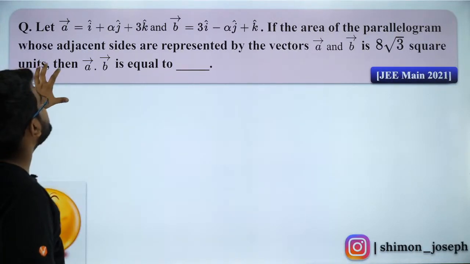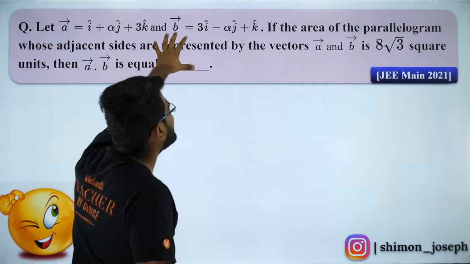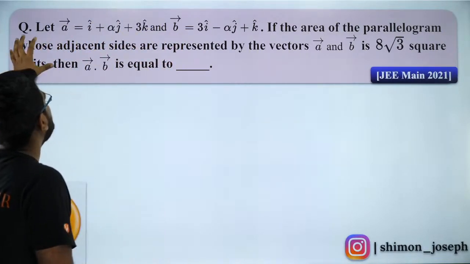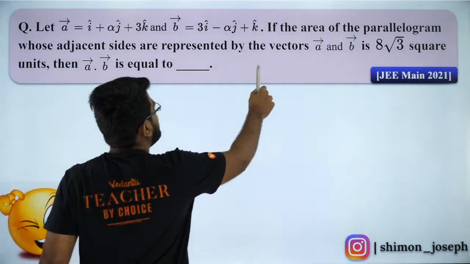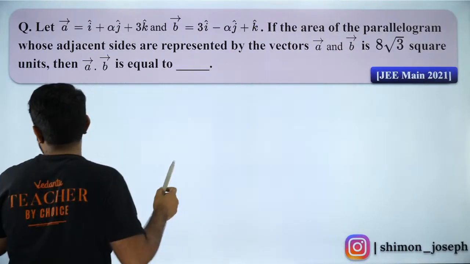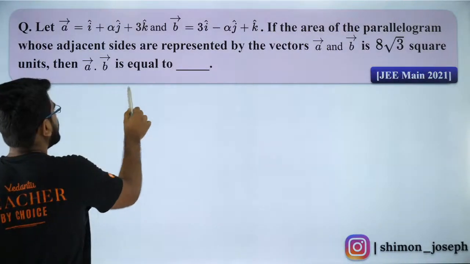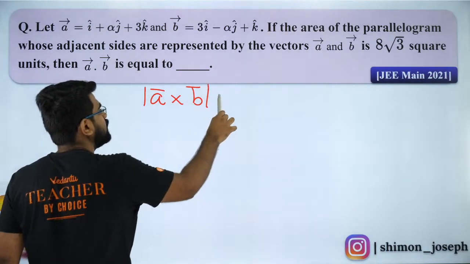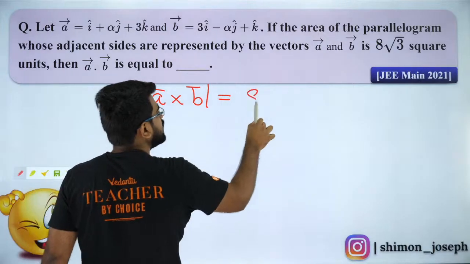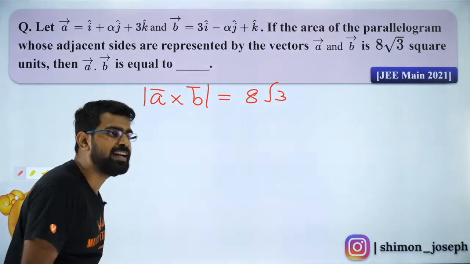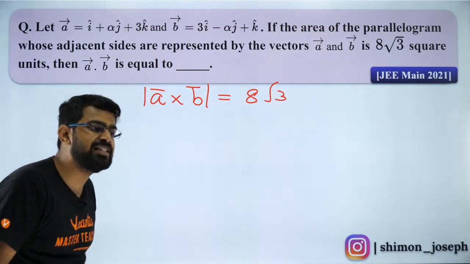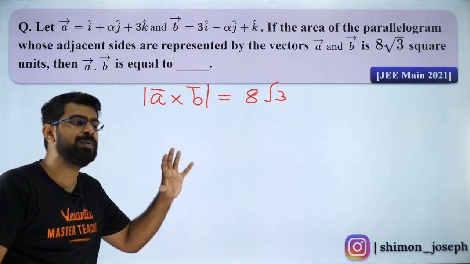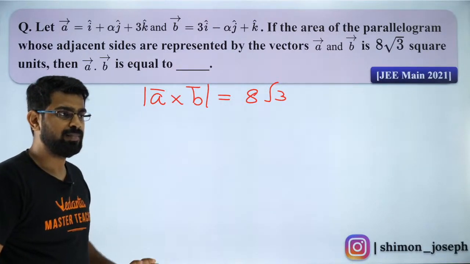So guys, we have A vector here, B vector here, and the area of the parallelogram whose sides are represented by A and B is given. So what is the area of a parallelogram? It is nothing but modulus of A cross B. Do you guys remember that? So that is equal to how much? Is that correct, my dear students? Yes, Shreya. Everybody, please try to solve it.